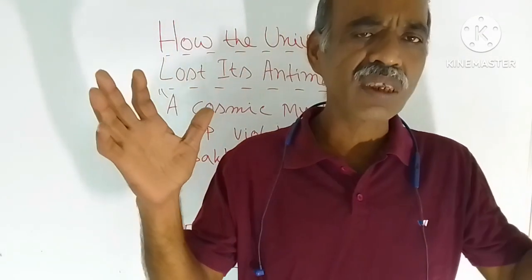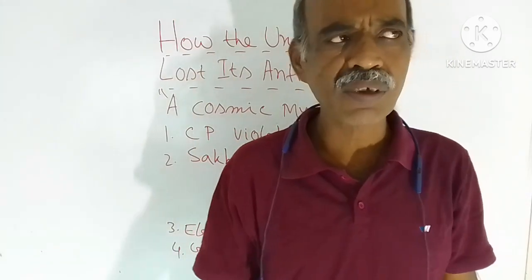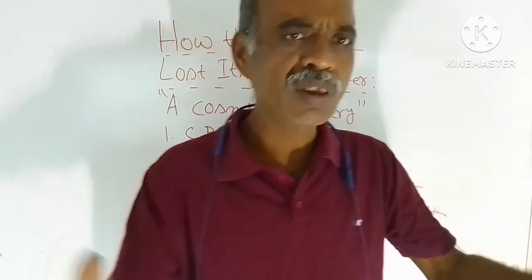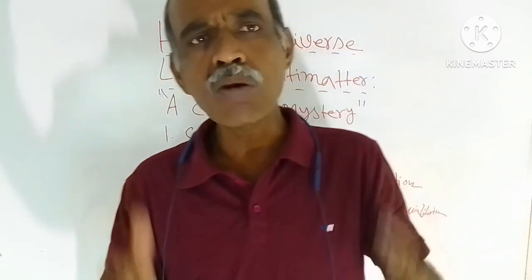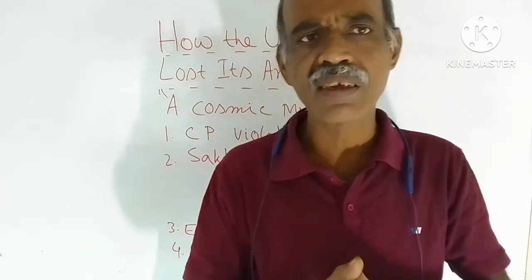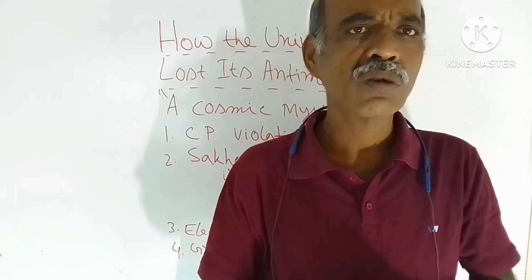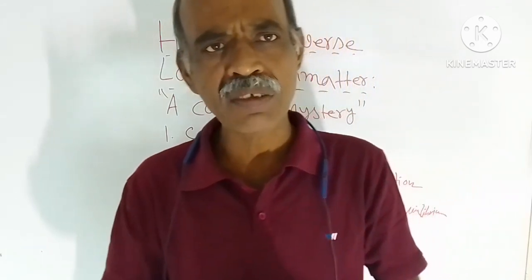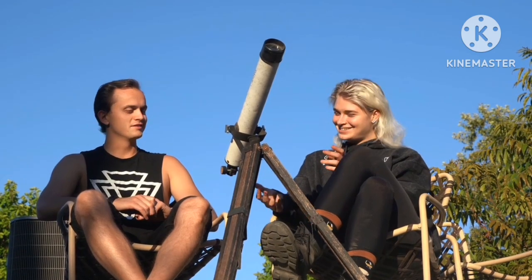whenever we are searching for antimatter, I am talking about the physicists, they have searched for the antimatter and they found that the amount of antimatter present in the universe is very, very less than the amount of matter present in the universe. So why such a discrepancy is coming into the picture? That is the question, and that is called the cosmic mystery.